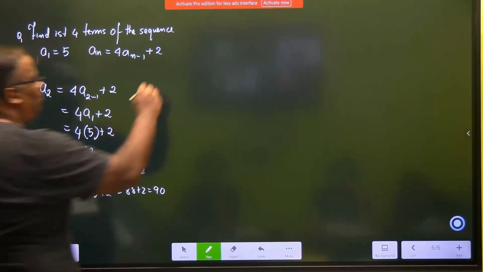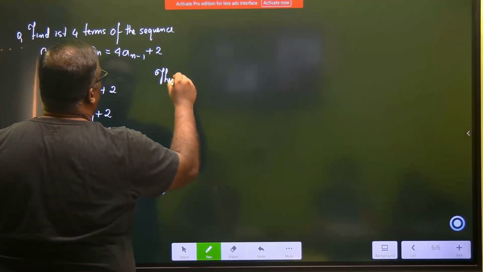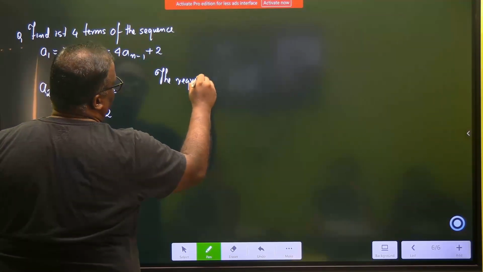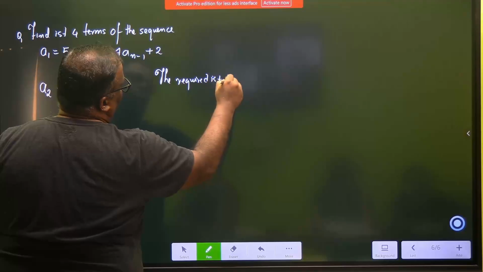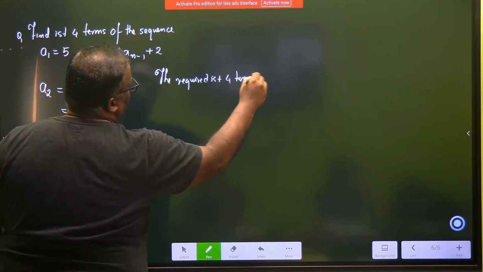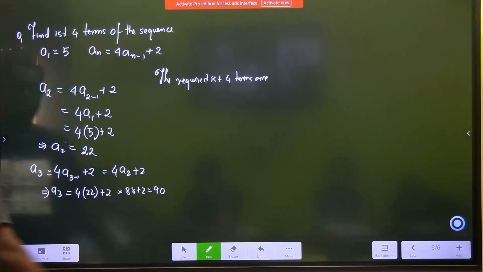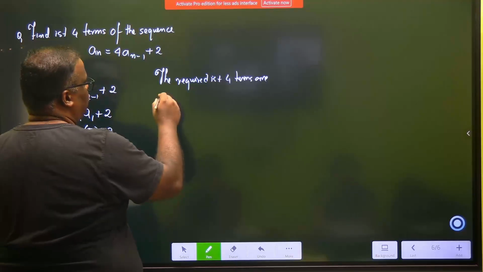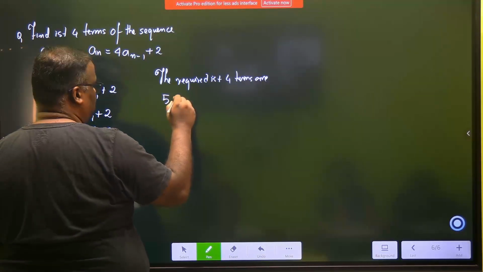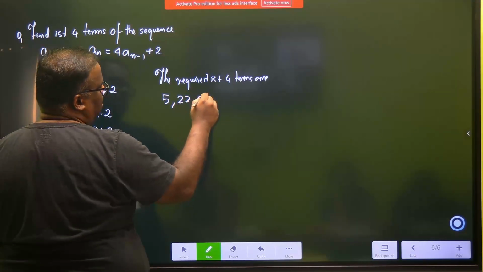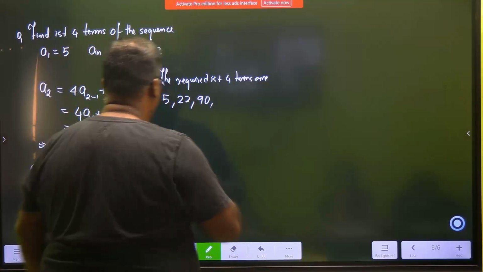So the required first 4 terms are, how many have we found? 1, 2, 3. We have to find one more. 5, 22, 90. Okay, we have to find one more, beta?